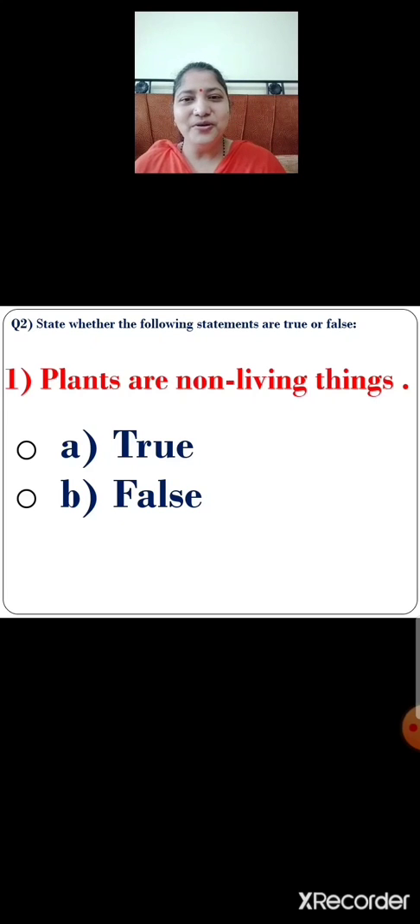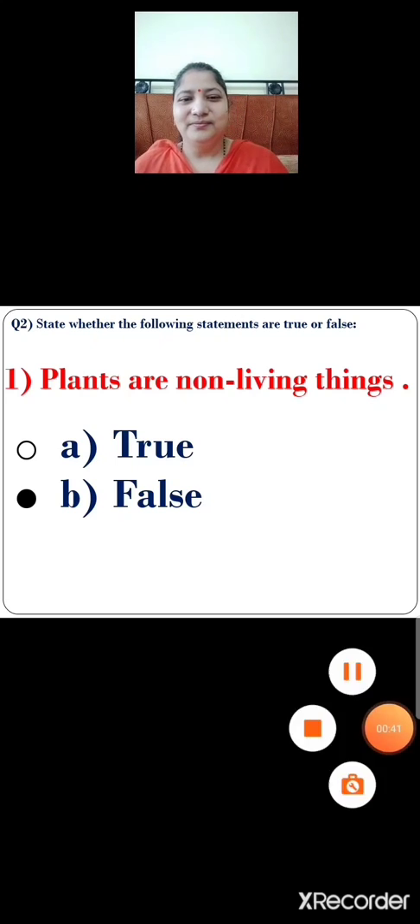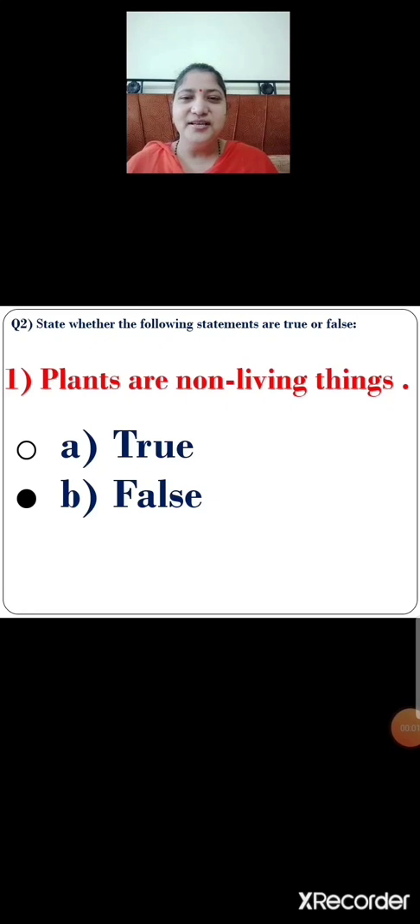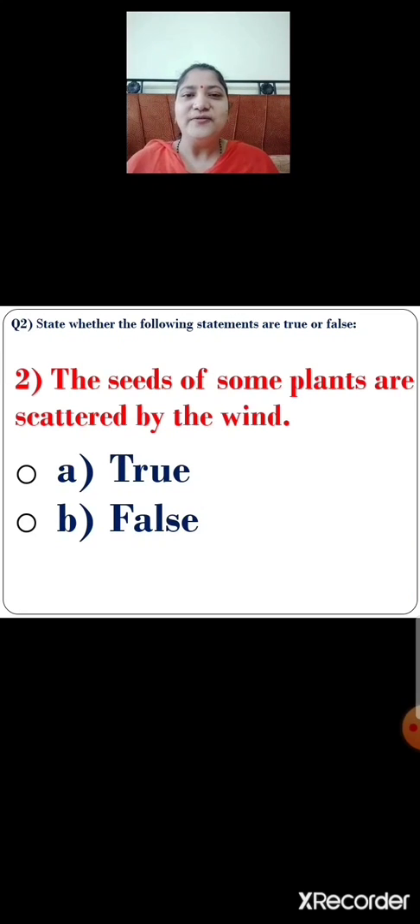So what will you do? You will click on the correct option. False. So what is the correct statement? Plants are living things. Okay? Understood? So children, the statement plants are non-living things is false. Next. Number 2. The seeds of some plants are scattered by the wind.